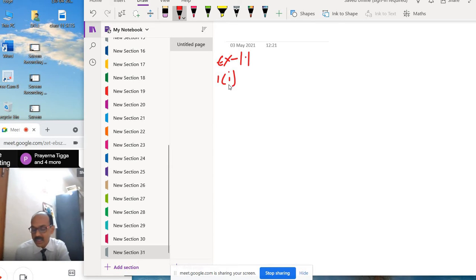The question is: determine whether each of the following relations is reflexive, symmetric or transitive.